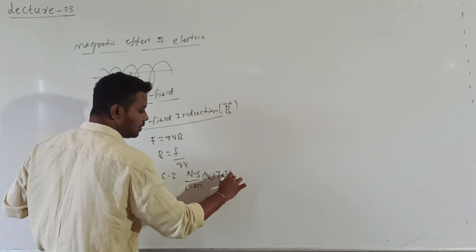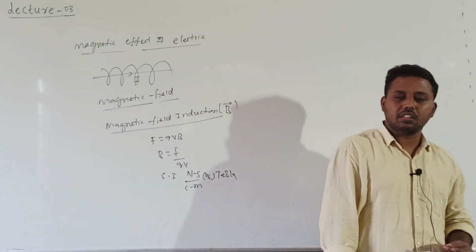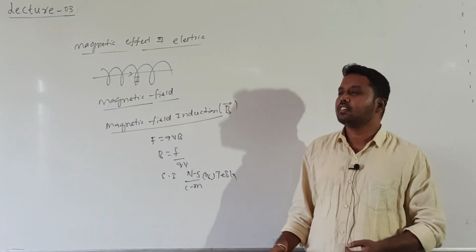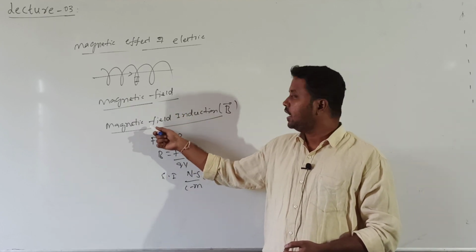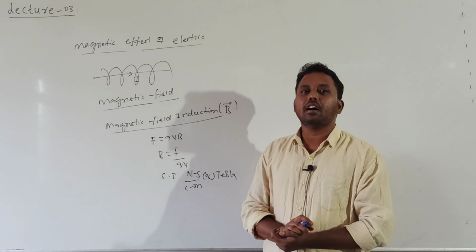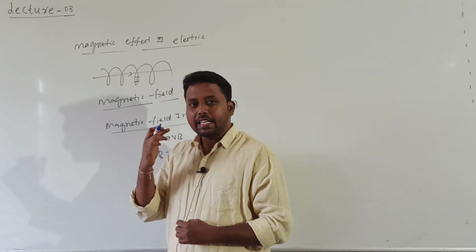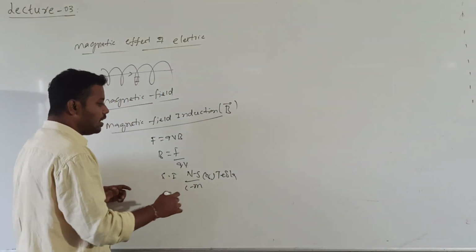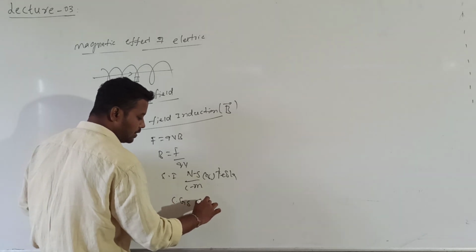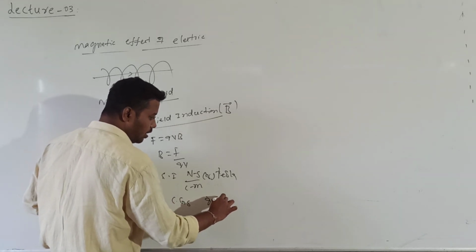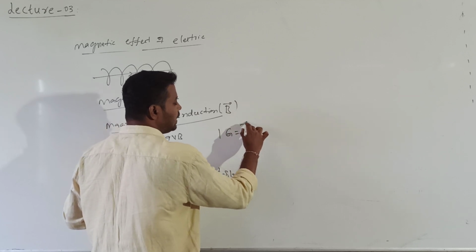What is B? B is the magnetic field induction. B tells us the magnetic field. The vector representation of magnetic field is magnetic field induction, B bar. SI unit is Tesla, named after the scientist. The CGS unit is Gauss, and already we wrote 1 Gauss is equal to 10 to the power of minus 4 Tesla.